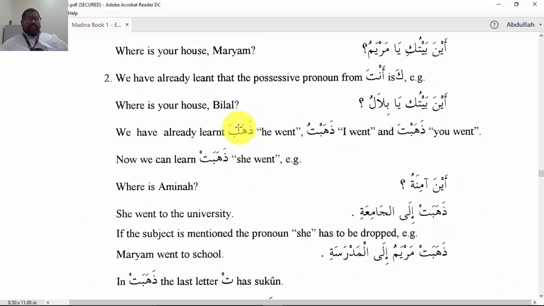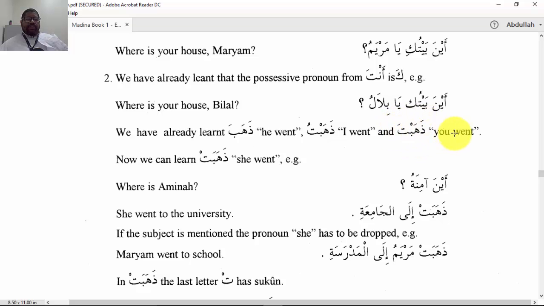Now, the new concept that we're going to learn uses the feminine form of the verb in the past tense, dhahaba, dhahabat. Dhahaba is the past tense form, the madi form, for he went. When we say dhahabtu, I went. Dhahabta, you went, masculine.